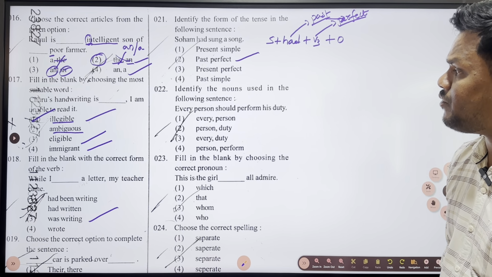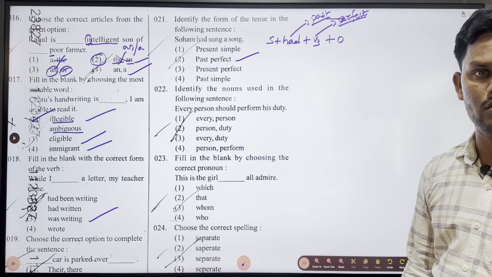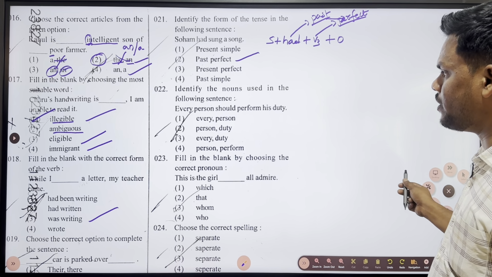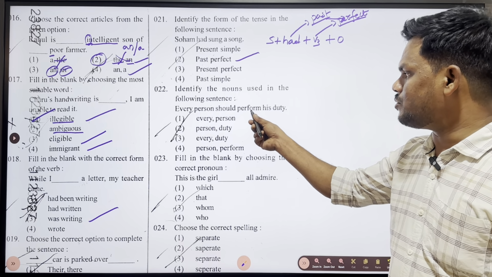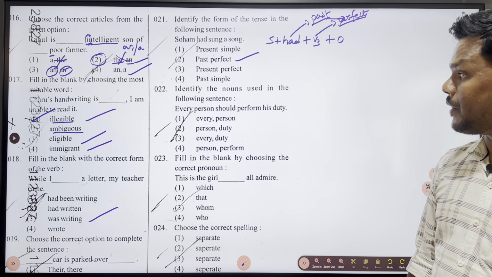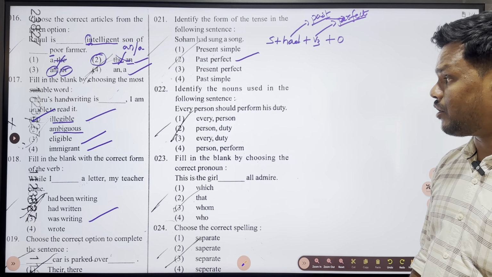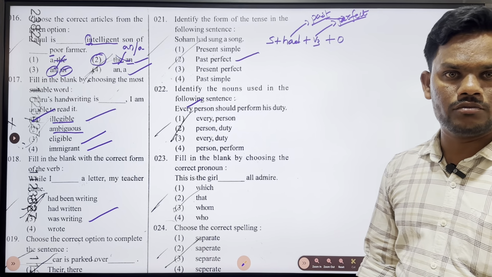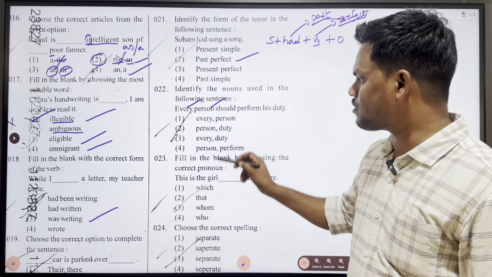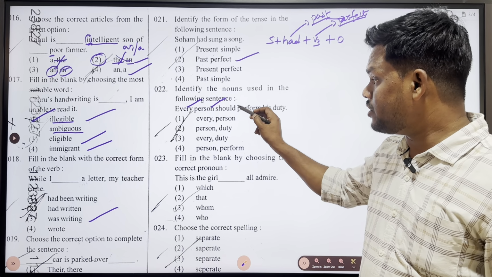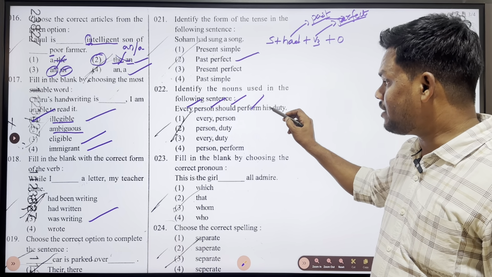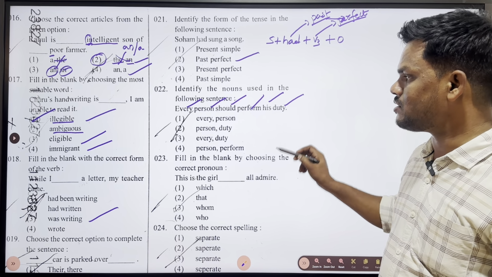Next, identify the nouns used in the following sentence. It's a very easy question. Every person should perform his duty. Every becomes a pronoun. Person becomes a noun. Should becomes a modal auxiliary verb. Perform becomes a verb. His is a pronoun, duty is a noun.